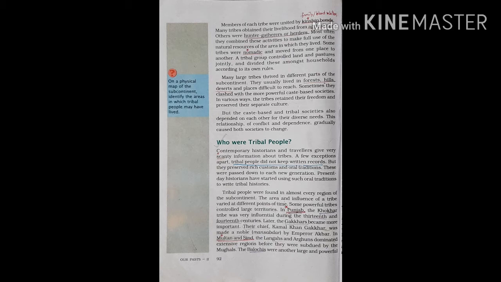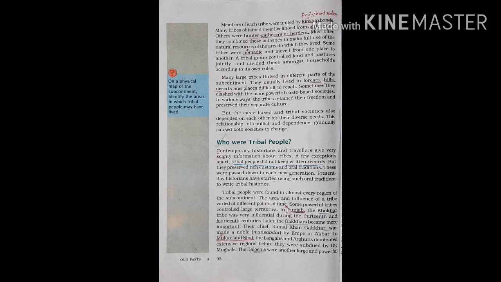Now, hunter-gatherer means they hunt and they gather food. Herders means the ones who rear cattle. So some tribal people were hunter-gatherers, and some were herders. Members were united by kinship bond. Kinship bond means family or blood relation. That means the members of these tribal people were mostly their own family members and their own relatives. Next, some tribes were nomads.